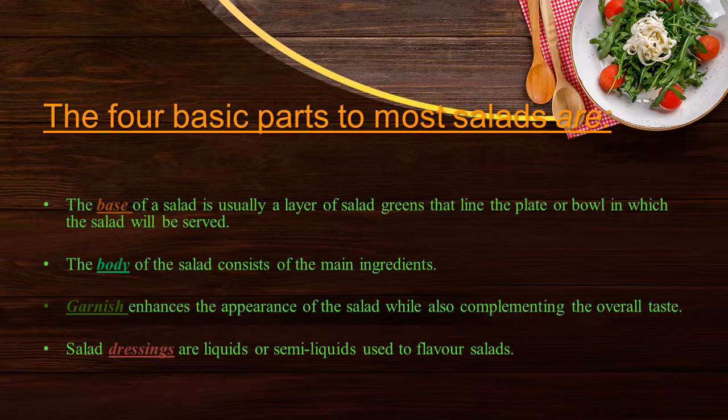The second is the body of the salad, which consists of the main ingredients. The third one is garnish, which enhances the appearance of the salad while also complementing the overall taste. And the fourth one is dressing. Salad dressings are either liquid or semi-liquid, used to flavor salads.